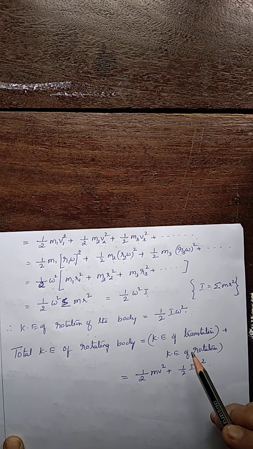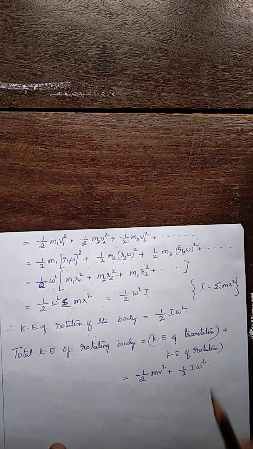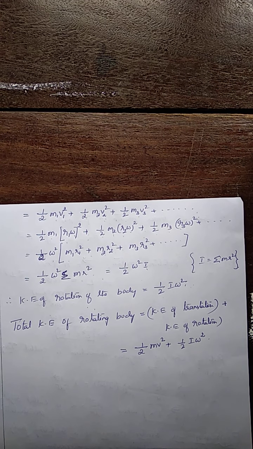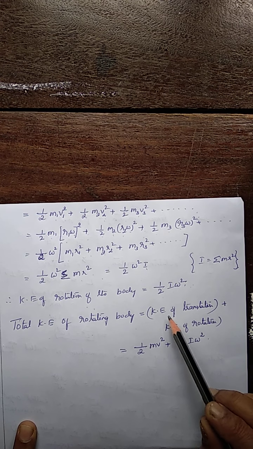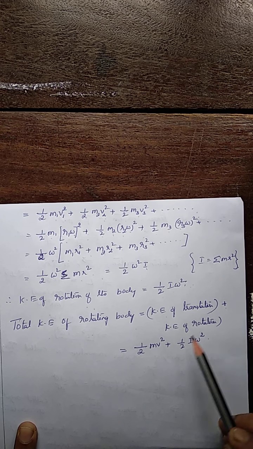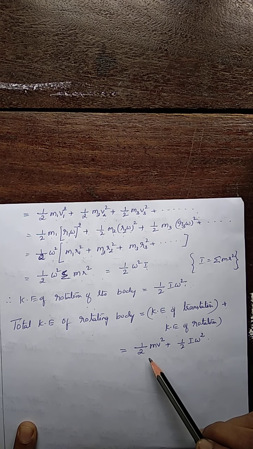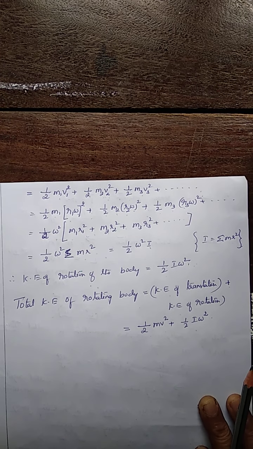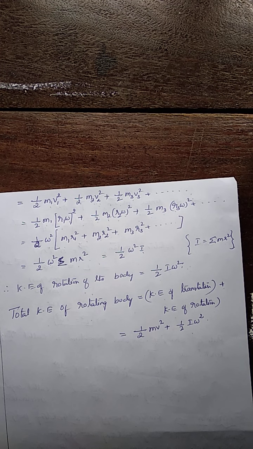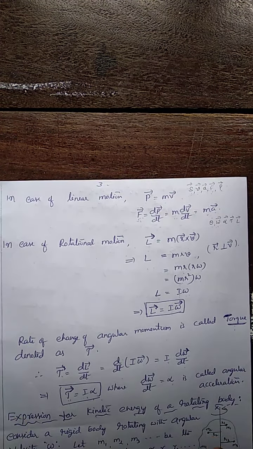Kinetic energy of translation is half m v square. So the total kinetic energy of a body in rotational motion is the kinetic energy of translation plus the kinetic energy of rotation, that is half m v square plus half I omega square. This is about the rotational motion of a rigid body. With this, I stop here. Let us continue the class with the theorems of moment of inertia.